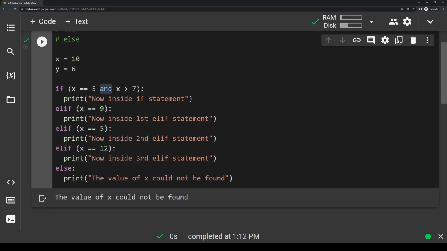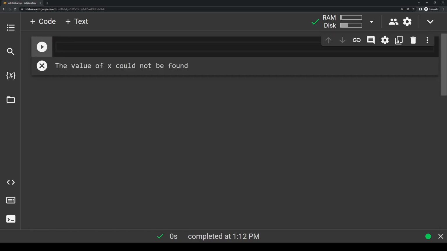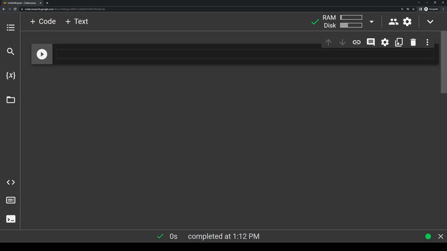So let's do a little bit more practice. I want to set up a little testing program here that allows you to easily test how these conditional statements work. So I'm going to delete everything. I'm going to delete all this. I'm going to clear out the output. I'm just going to make sure we have a fresh notebook here to work with. And I'm going to make a new variable called, let's just say, user number. And I'm going to assign it to input, parentheses, quotations, enter your number here.